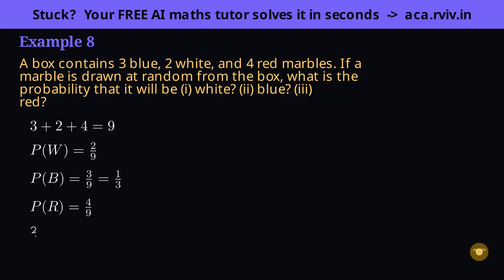Now a habit worth building. Check your answers, add to 1. Every marble has some color, so white, blue and red together must be the whole. 2 ninths plus 3 ninths plus 4 ninths is 9 ninths, exactly 1. That confirms we counted correctly.